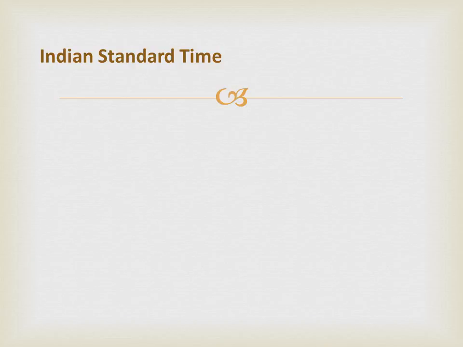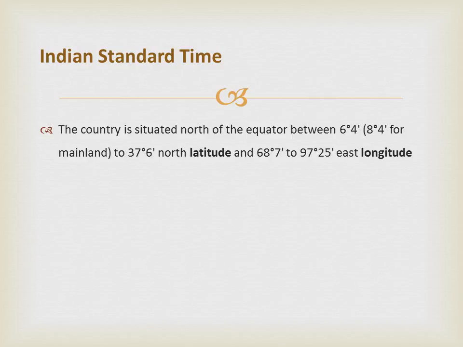Indian Standard Time. After independence in 1947, the Indian government established IST as the official time for the whole country, although Kolkata and Mumbai retained their own local time, known as Calcutta time and Bombay time, until 1948 and 1955.